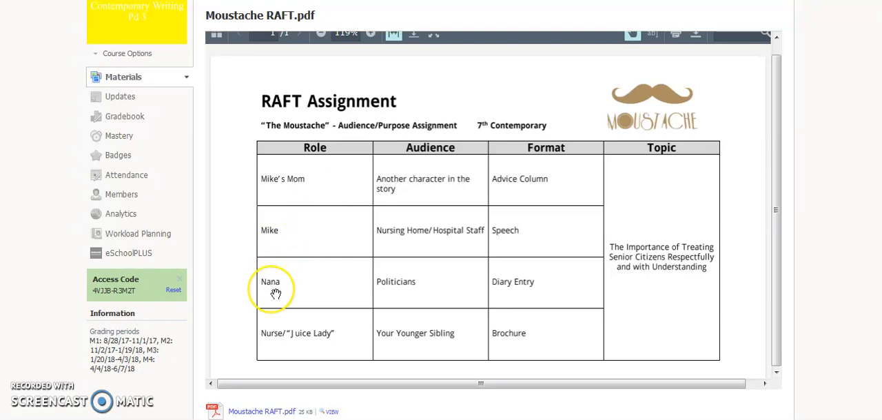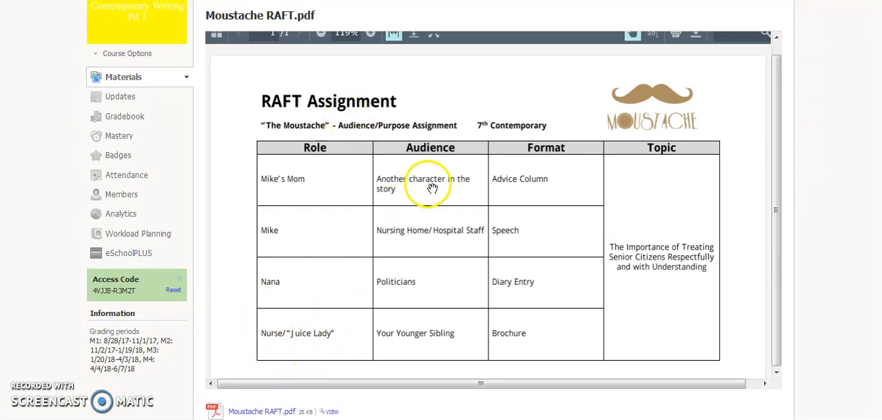You can be Nana in this one, but I am going to caution you that if you choose to be Nana, you better not use your role as Nana to make fun of Nana or be disrespectful about her condition. You should honestly do it from the senior citizen perspective and do a good job of being respectful from that point of view. The other person you can be is the nurse or juice lady.